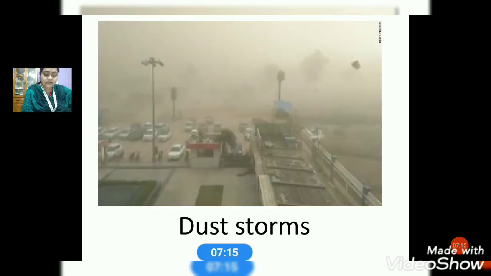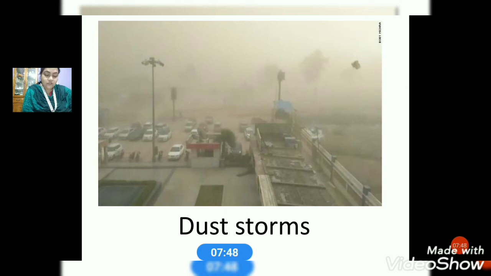Then next we have the dust storms. Some storms carry dust with them. These storms are called dust storms. And you have also noticed about the dust storms. It carries all the dust along with it. Some storms carry dust with them. These storms are called dust storms.